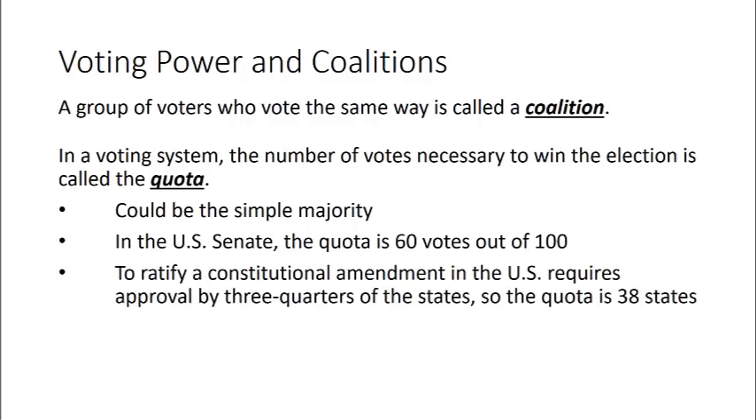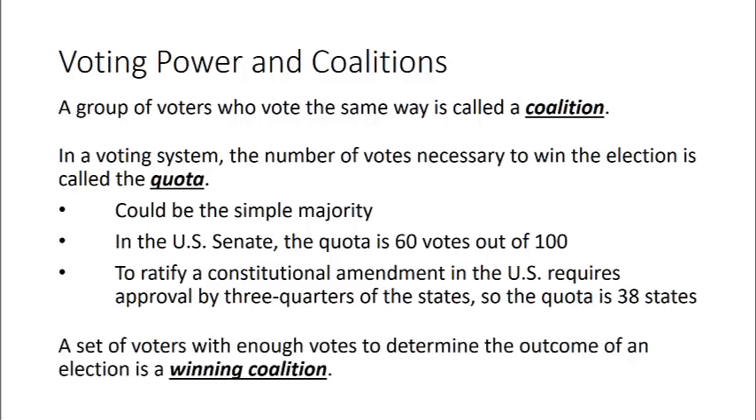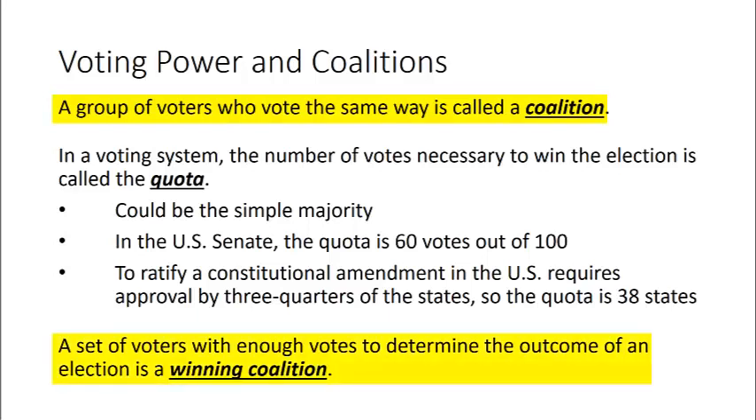To ratify a constitutional amendment in the U.S. requires approval by 3/4 of the states. So the quota in this case would be 38 states. A set of voters with enough votes to determine the outcome of an election is called a winning coalition. So a group of voters who vote the same way is a coalition, and if there are enough votes within a coalition to meet the quota, then that coalition would be called a winning coalition.